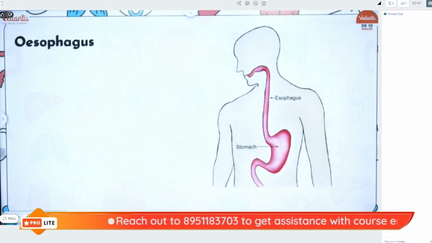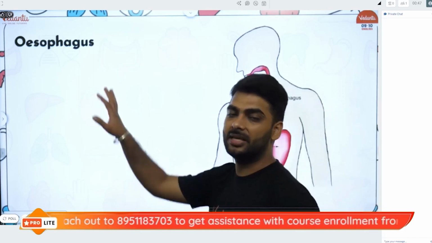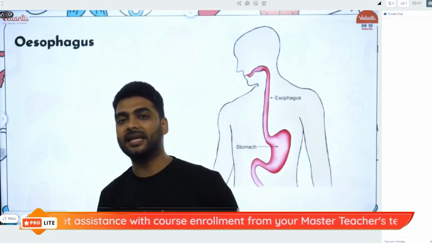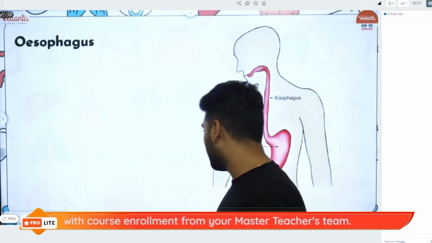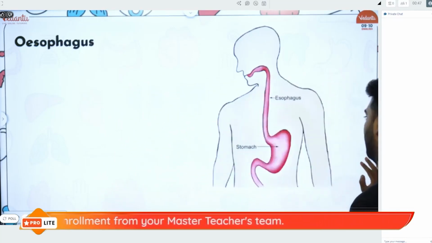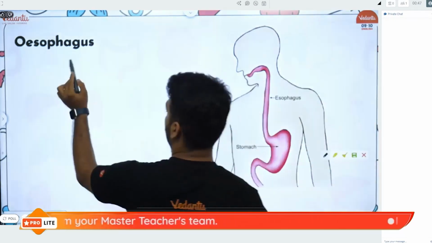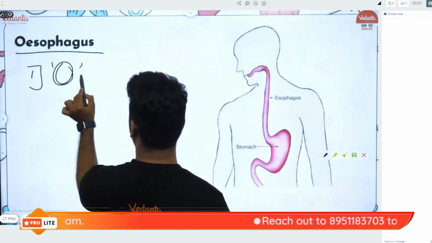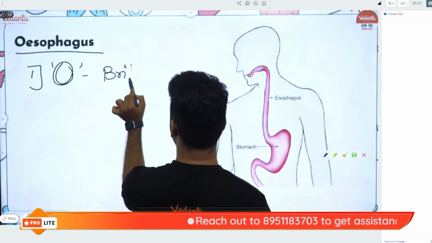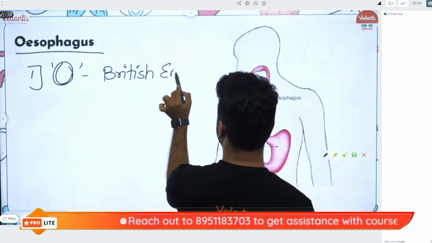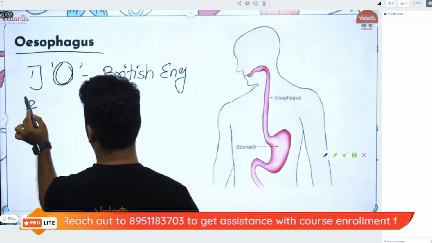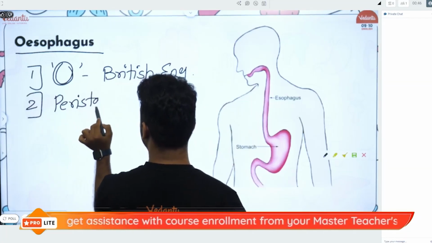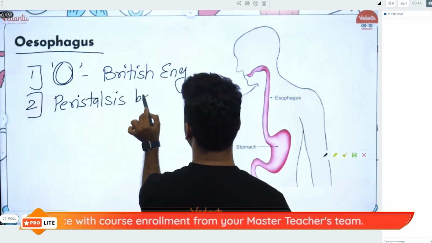Then we learn about the esophagus with the O. Remember, this is the British English, this is the correct English. Esophagus with an O. It is a 20 centimeter long tube. What is the main thing that you have to remember about esophagus? 2 things actually. Number 1 is that you have to remember that it starts with the O because this is the British English. Right? So it starts with an O. The second thing that you have to remember about esophagus is that peristalsis begins here.